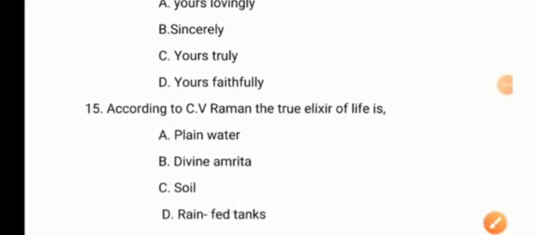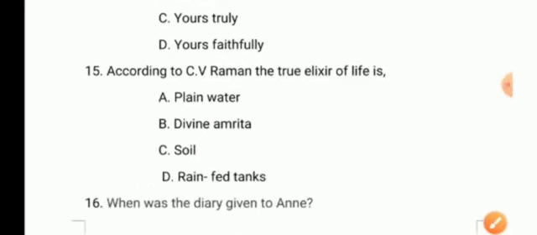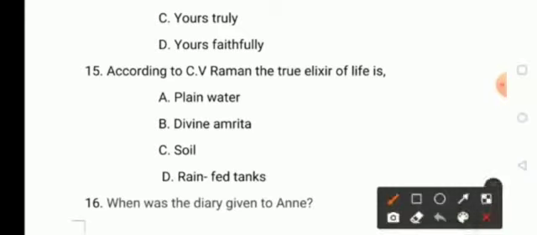Moving on to the next question. According to C.V. Raman, the true elixir of life is option A, plain water, option B, divine amrita, option C, soil, and option D, rain-fed tanks. So, according to C.V. Raman, the true elixir of life is plain water, and the imaginary elixir of life is divine amrita. So, don't get confused. Here they are asking the true elixir of life. So, the answer is plain water.